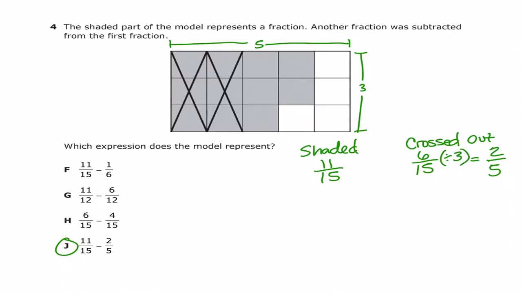We have 6 out of the total 15 that's crossed out. When we put 6 for our first, we have 11 over 15. That's in simplest form. And then the crossed out amount is going to be 6 over 15. But we know that's not in the simplest form because we can divide that by 3 and then we'll get 2/5. And that's why J is your answer.